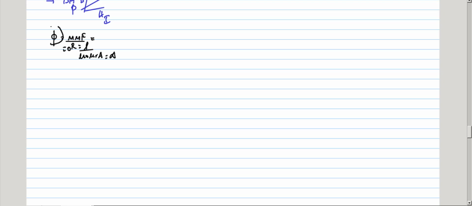So whatever the load, the flux in the transformer core is constant.